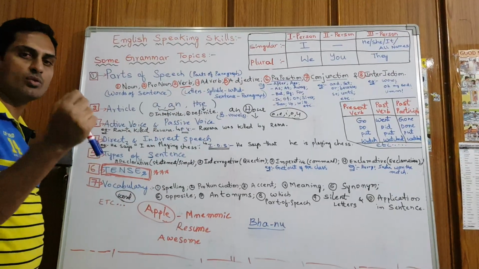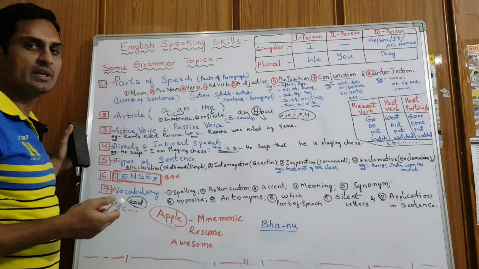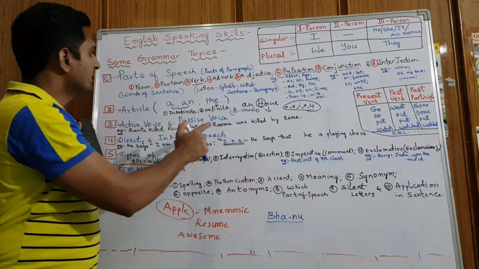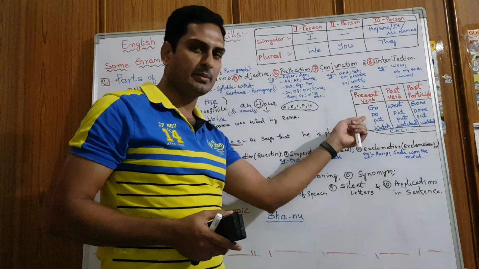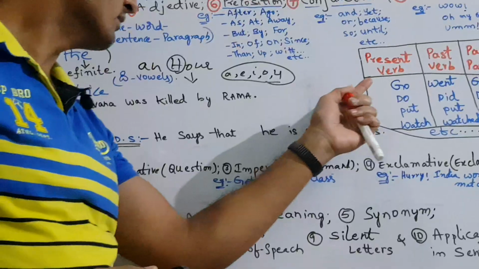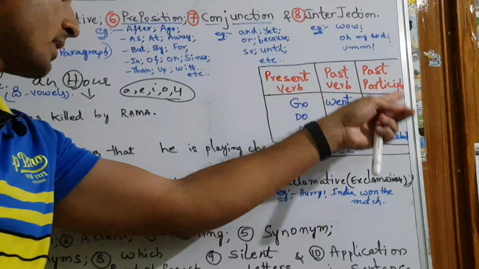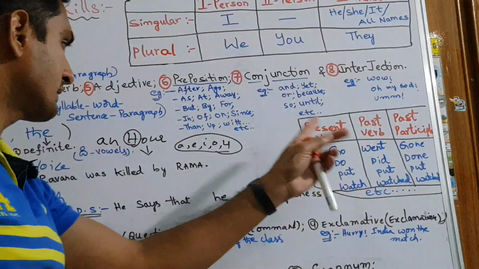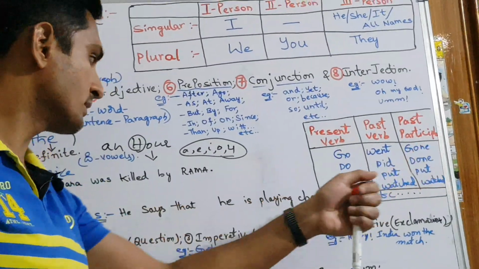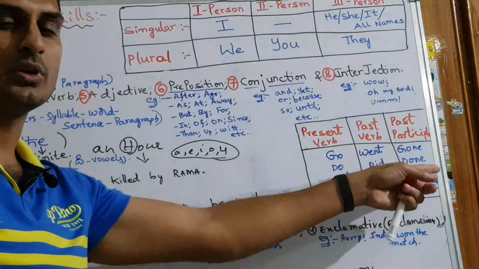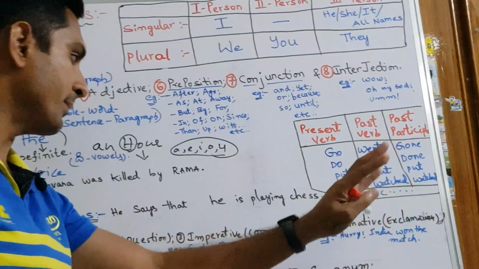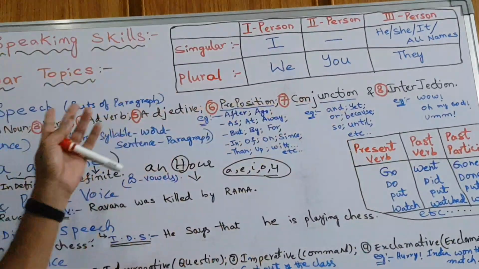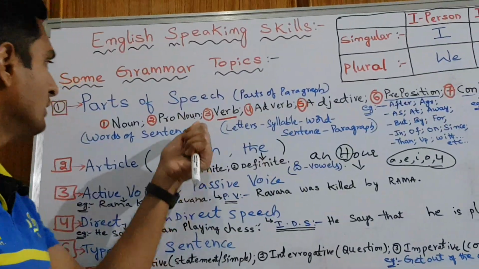Verb also plays a main role while speaking in English. Verb, the r is silent. Verb means action, any action or work indicates a verb, right? For example, show me this table. Verbs have present verb, past verb and past participle verb, 3 types. For example, go, went, gone. These are actions. Do, did, done. Put, put, put. Cut, cut, cut. They are the same. Watch, watched. Kill, killed. Right? So many verbs. Just like English is a language, we have so many examples. Those come under verbs.